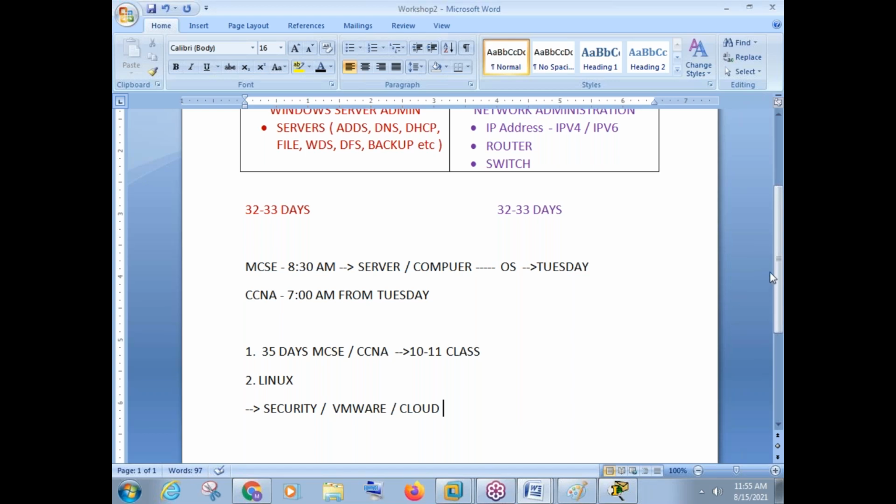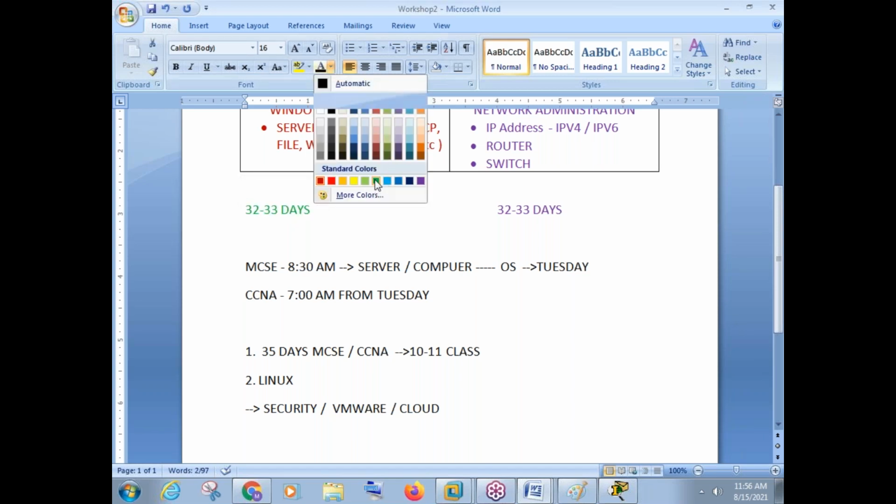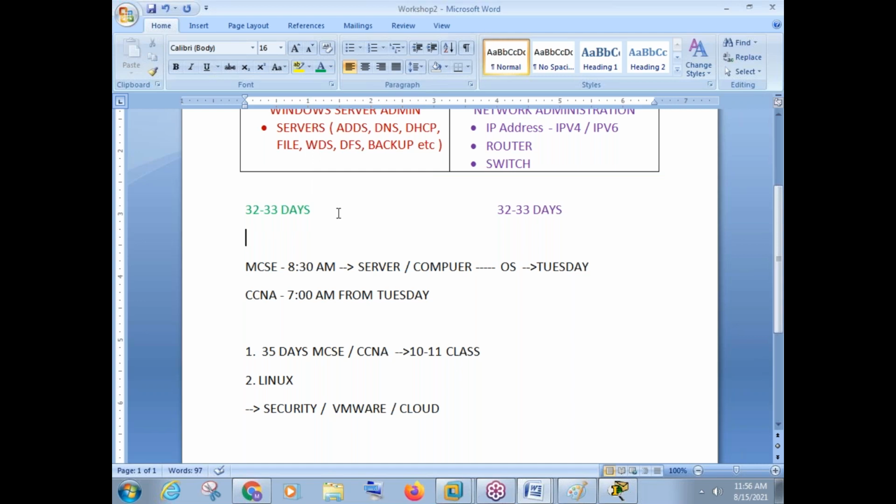Okay. While practicing, if we get any doubt or get stuck somewhere, how do we overcome it, and whom do we contact? See, practically, is it difficult for you to change the color, like 32, 33 days? This text right now is written in red color, right? I can just select this and change the color to, suppose, green. What I'm showing here is that there is an option to make some changes. In the same way, in the router, switch and computer, options will be there.